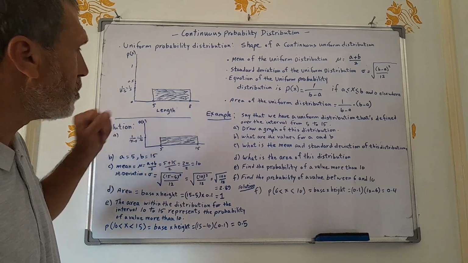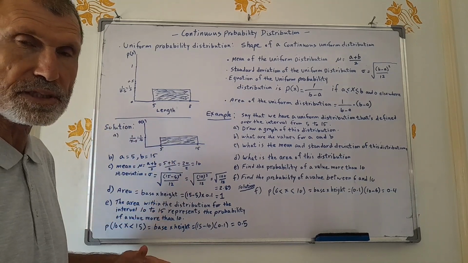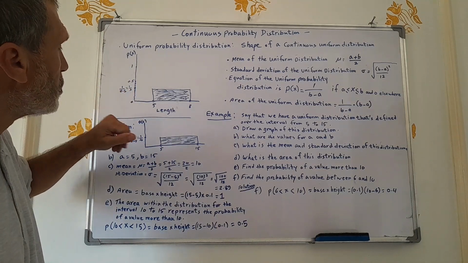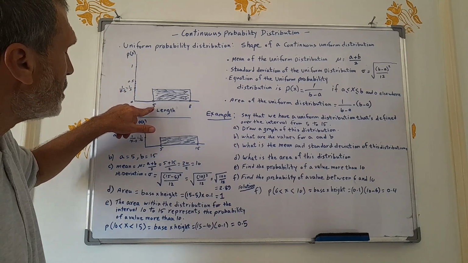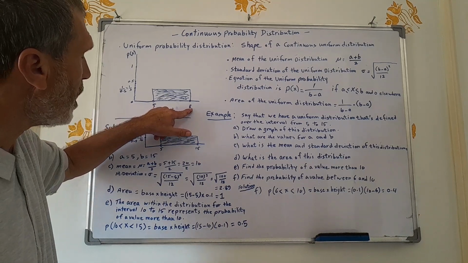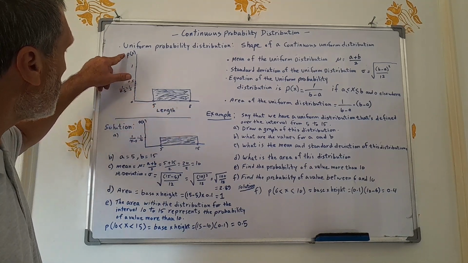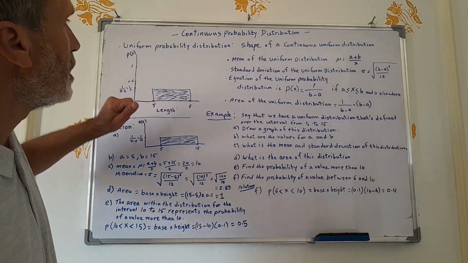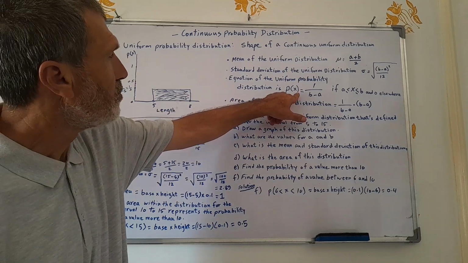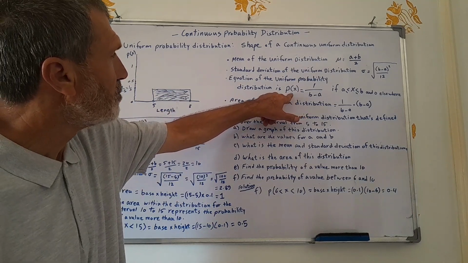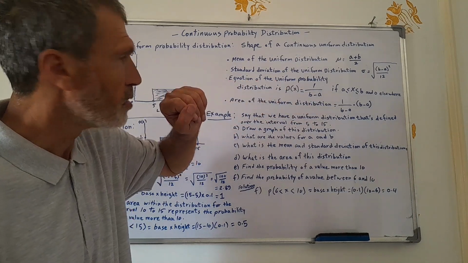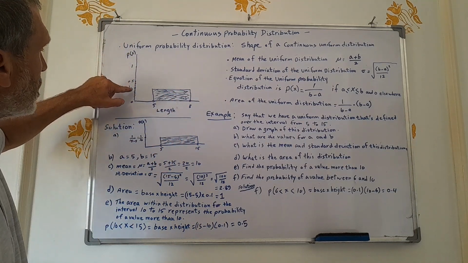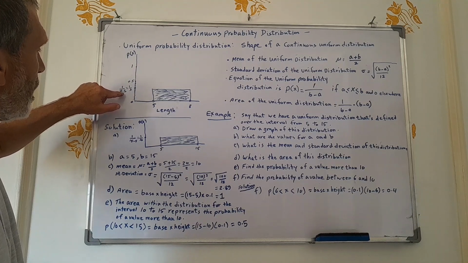If I draw the uniform distribution of this example, I will come up with this type of distribution. This is the minimum time, this is the maximum time. The probability is given by 1 over b minus a. I put the probability along the vertical axis, so it is 1 over b minus a, which is 1 over 8 minus 5.